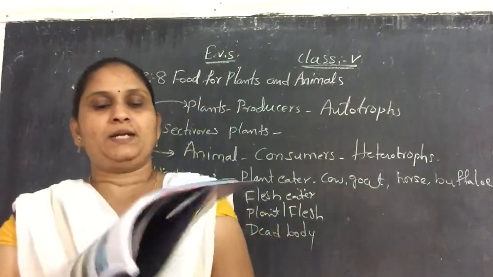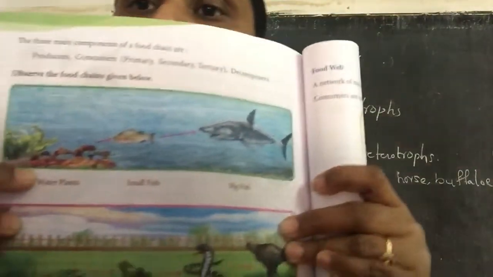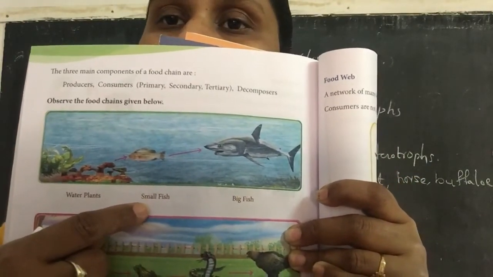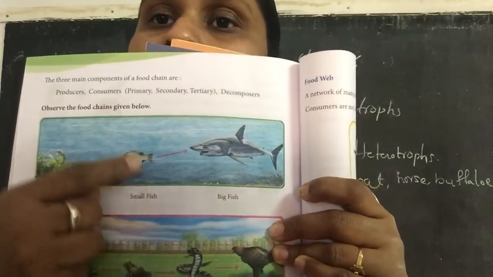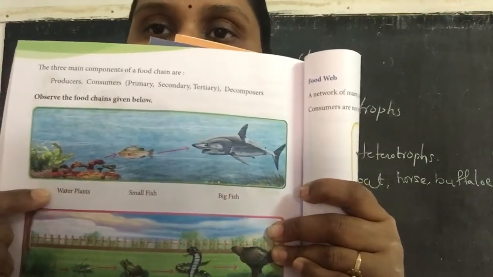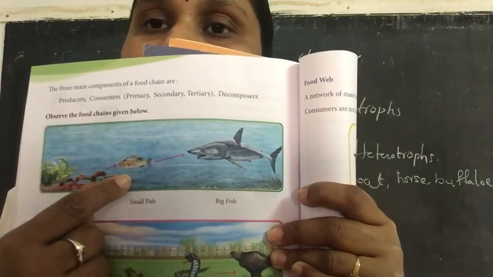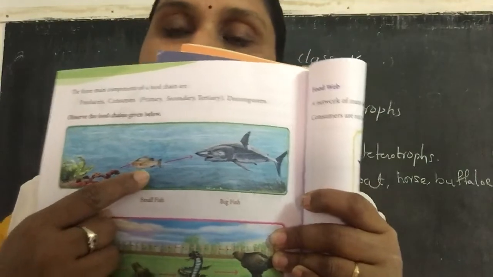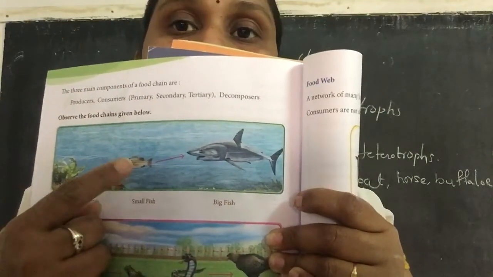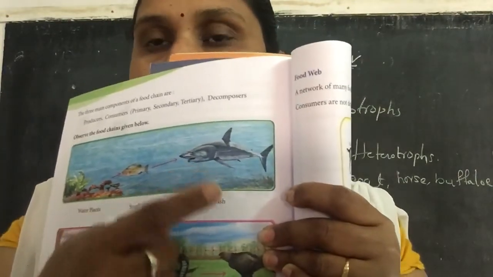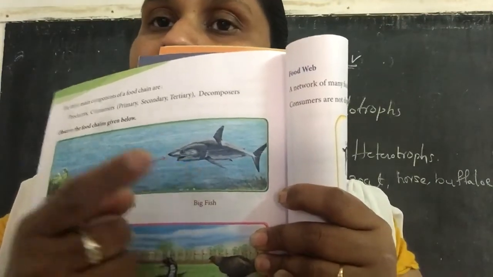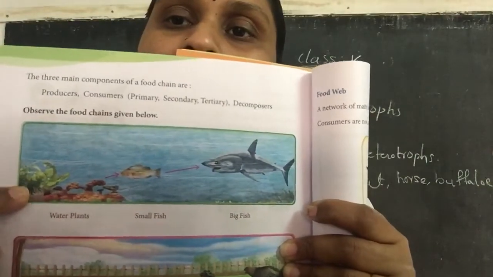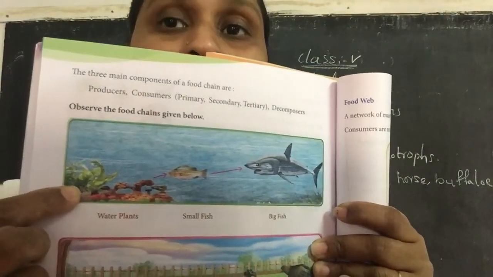Here you can see that there are water plants, and the water plants are the food for small fish. These small fish depend on the water plants. Here you can say that the small fish are primary consumers, and the big fish that live by eating the small fish are known as secondary consumers. And here the water plants are producers.